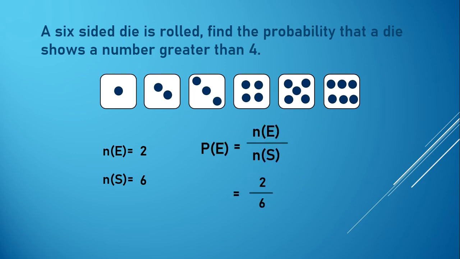Now let's substitute the value of our n of e and n of s into our formula. Okay, so we have 2 all over 6, or in lowest term we have 1 over 3, since the GCF or the greatest common factor of 2 and 6 is equal to 2. Therefore, 2 divided by 2 is equal to 1 and 6 divided by 2 is equal to 3. Therefore, we arrive at 1 over 3. So, the probability that a die shows a number greater than 4 is equal to 1 over 3.